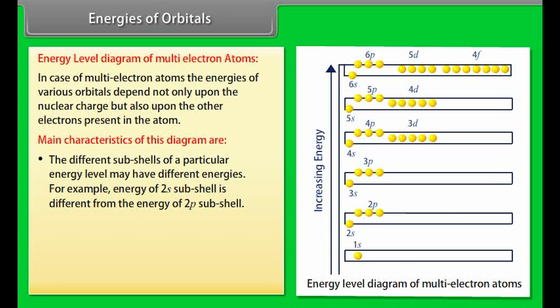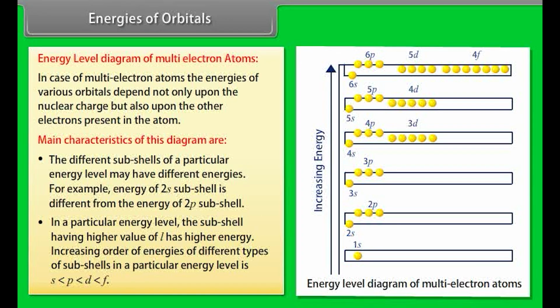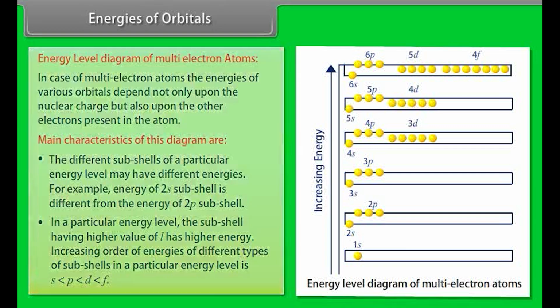For example, the energy of the 2s subshell is different from the energy of the 2p subshell. Number 2. In a particular energy level, the subshell having a higher value of L has higher energy. The increasing order of energies of different types of subshells in a particular energy level is: